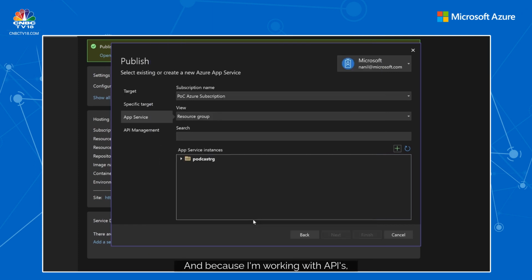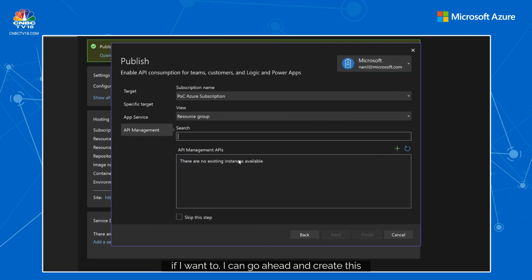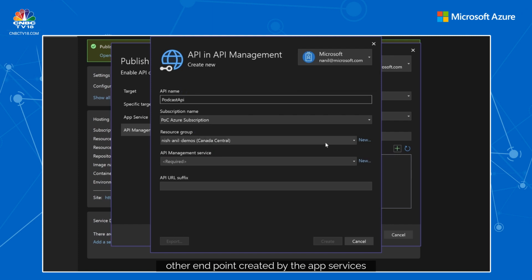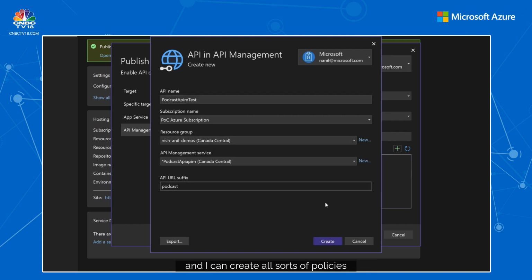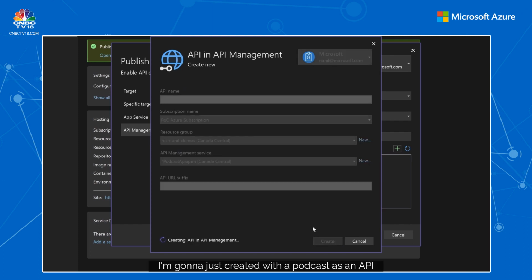And because I'm working with APIs, Visual Studio also gives me one more step. If I want to, I can go ahead and create this API Management as well, so that I can secure my APIs and provide this endpoint instead of the other endpoint created by the app service, and I can create all sorts of policies to let people in, right? So I'm going to just create it with podcast as an API URL suffix.